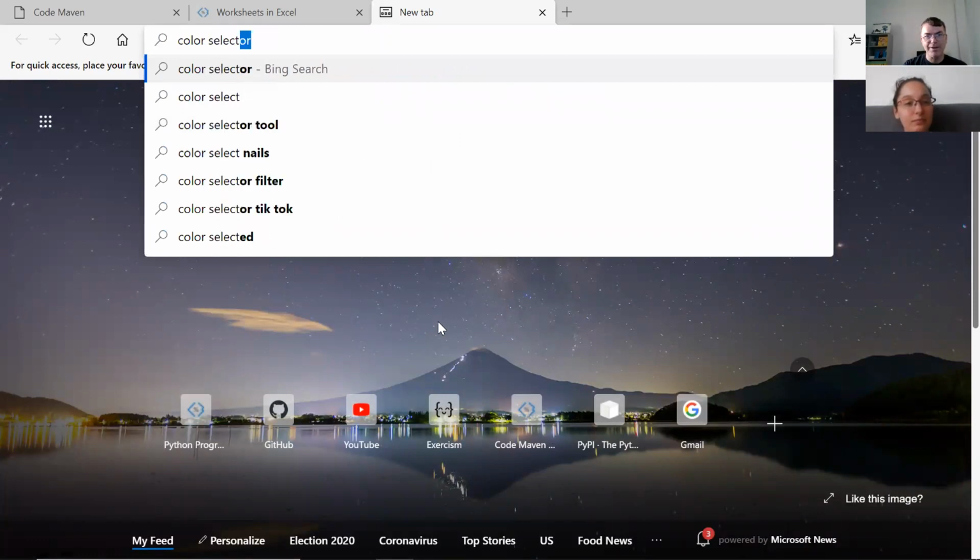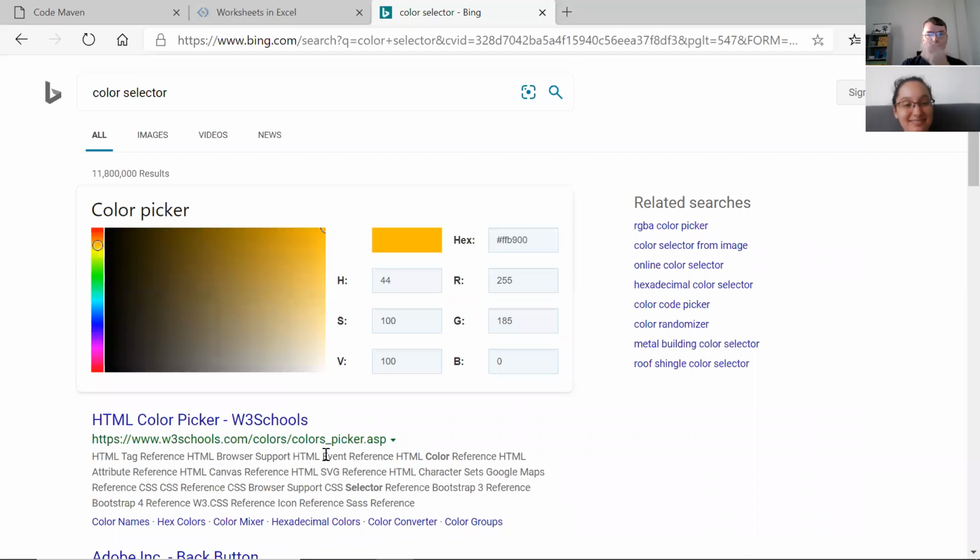Sorry for the spelling of color. If you look for color selector or color picker, you have tons of these, and you don't even have to go to some website because most of the search engines already provide it. This is now in Bing, but Google provides that. Then you can pick some color here. Let's pick some nice one, this one. Then you get the RGB values and in hexa. So this is the hexa value.